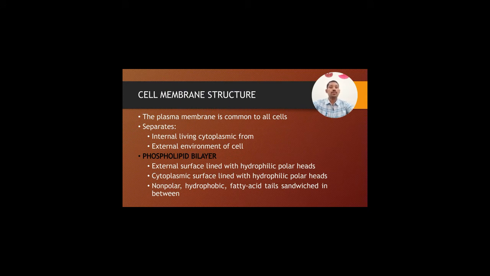Cell membrane structure. The plasma membrane is common to all cells, which separates the internal living cytoplasm from the external environment of the cell. This is made up of a phospholipid bilayer, with the external surface lined with hydrophilic polar heads, the cytoplasmic surface lined with hydrophilic polar heads, and non-polar hydrophobic fatty acid tails sandwiched in between.